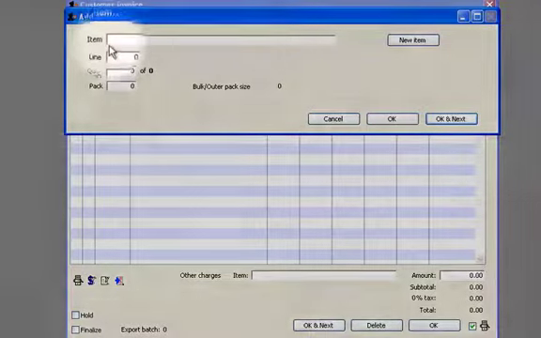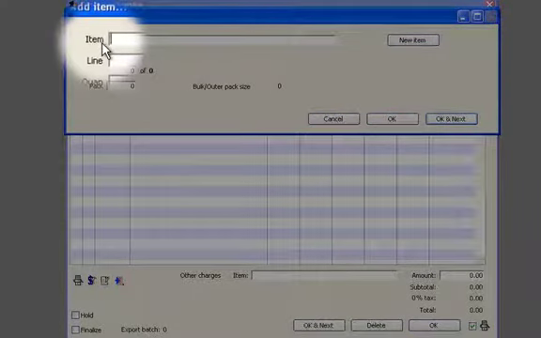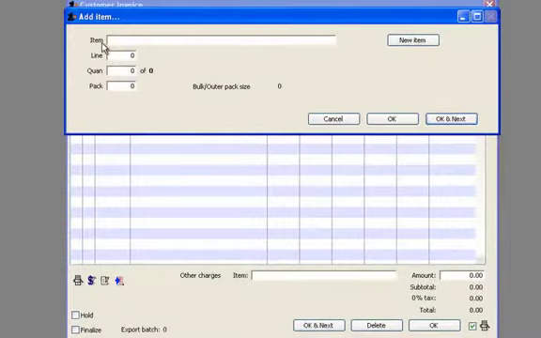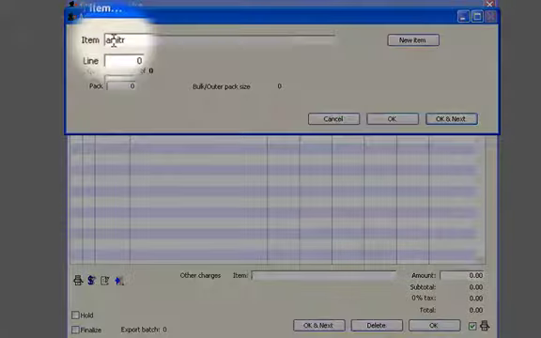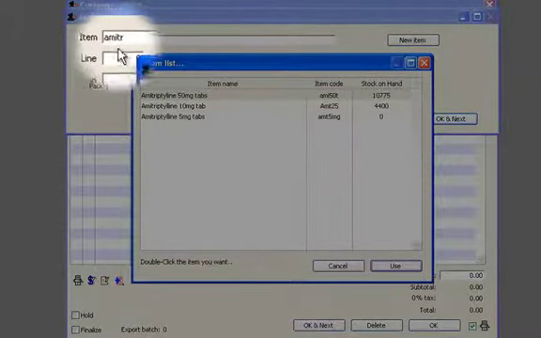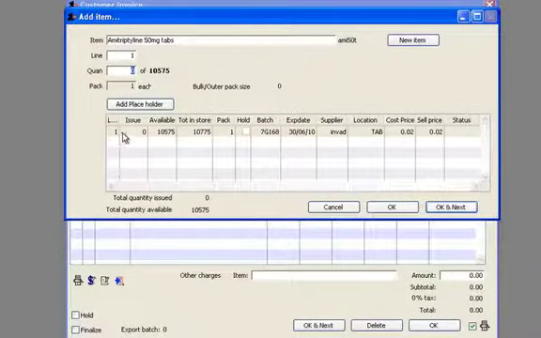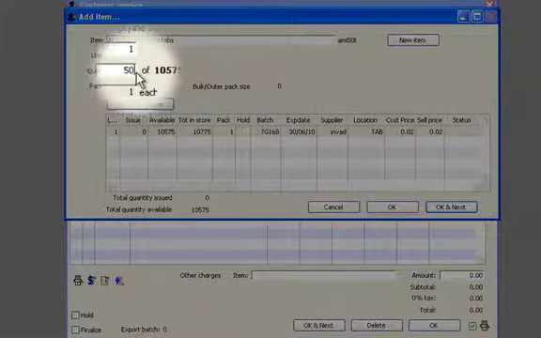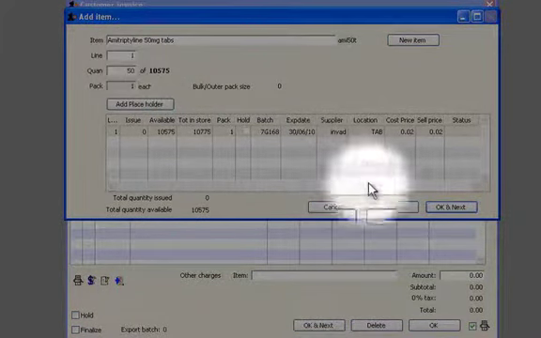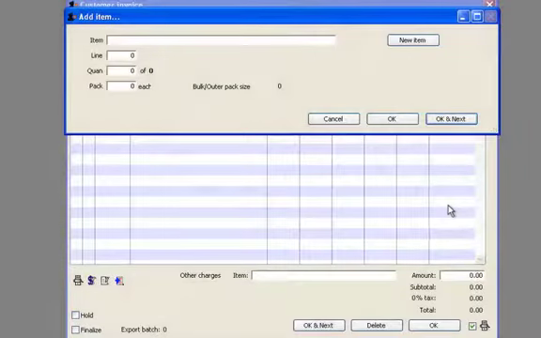In this window you can either enter the first few characters of the item name or the item code. We're going to enter the first few characters of amitriptyline. And up comes the list with 3 items on it. We're interested in the first one, 50 mg. And there we are. There's plenty in stock. The quantity box is already selected, so we just type in the quantity we want, which in this case is 50. And then because we're adding more items to this order, we click OK and Next.